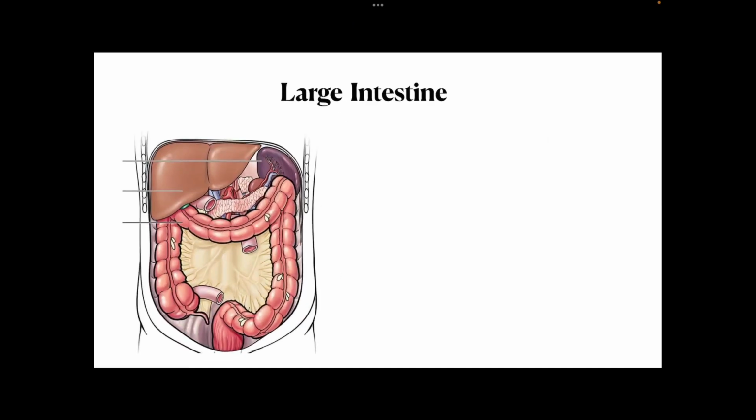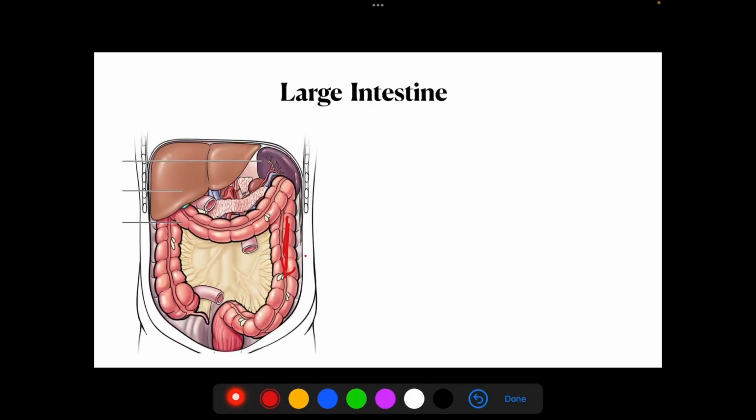Yes, this part is your descending colon. And the fourth part is your sigmoid colon. These are all the four parts of your colon. It continues as the rectum. Then further you have the anus. So this is your overall structure.